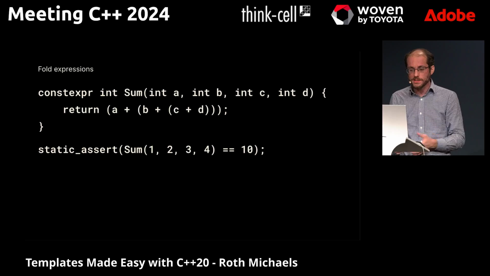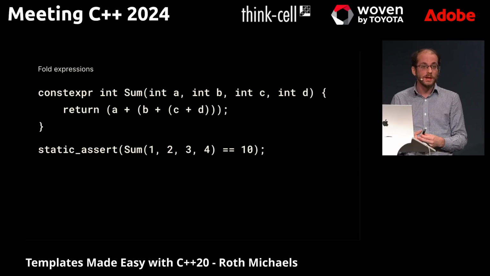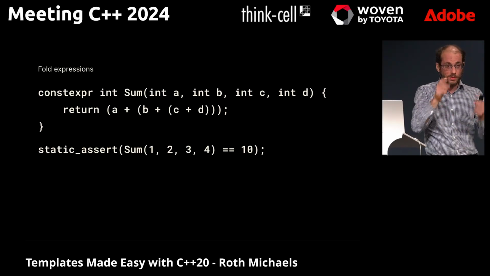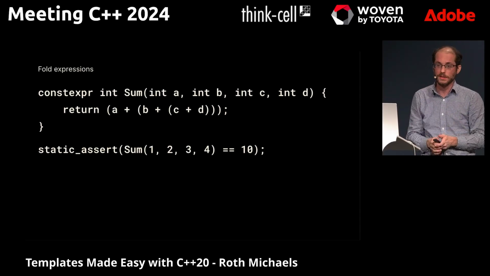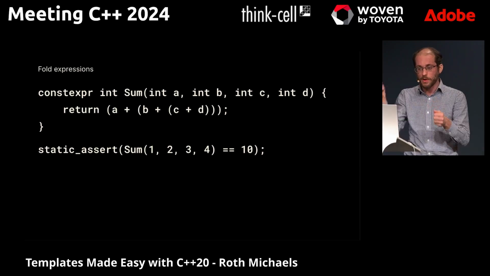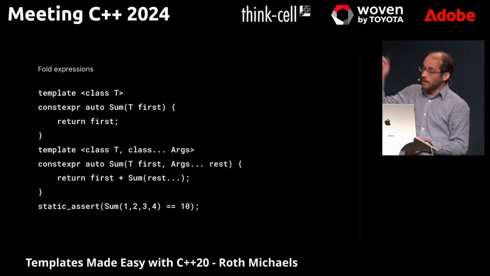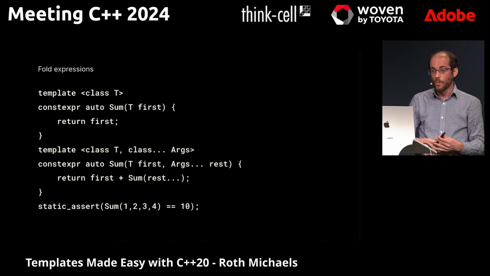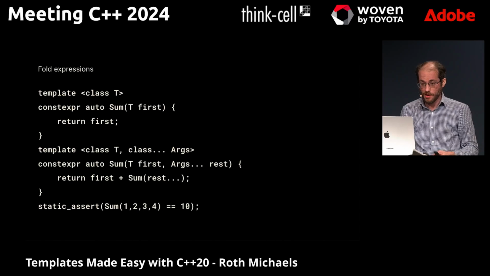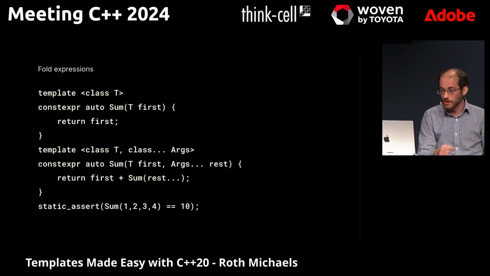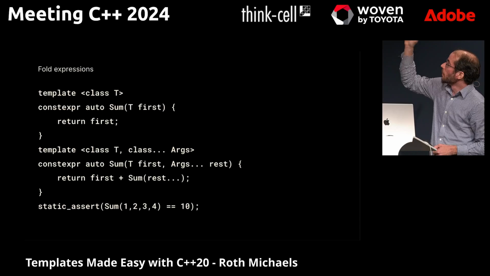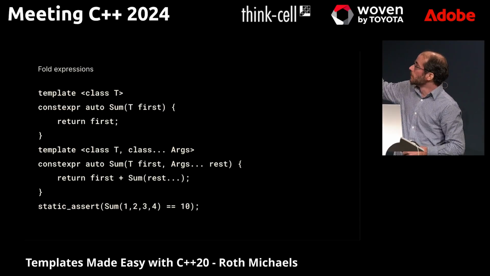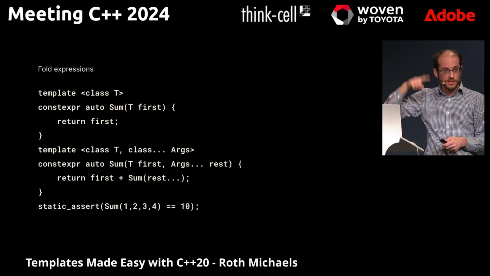And what is really nice is that before we had fold expressions, anytime you dealt with a variable number of template arguments that you wanted to apply some operation to, like summing, the only way to do that was pulling them apart with a recursive algorithm like this. So you see that we have 2 overloads for sum, one that just takes 1 value. So if I just pass in 4, I'll just get out 4. And this other recursive one will take 1 argument and then some number of other arguments. And you see it just keeps calling sum again with the rest. And so we're recursively doing this.